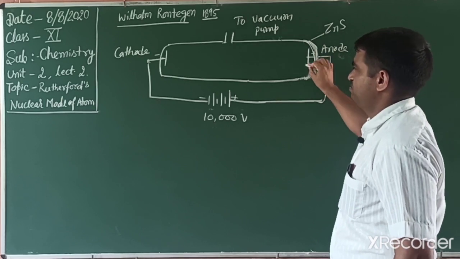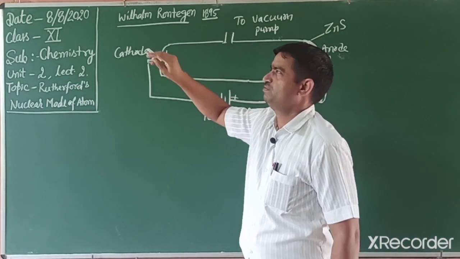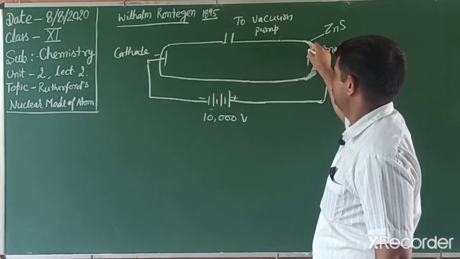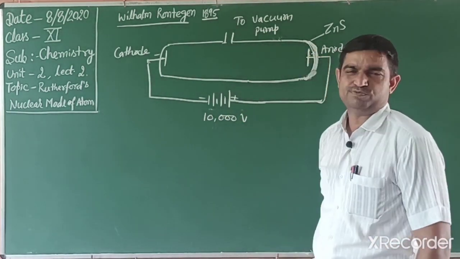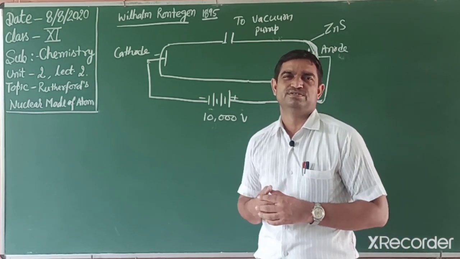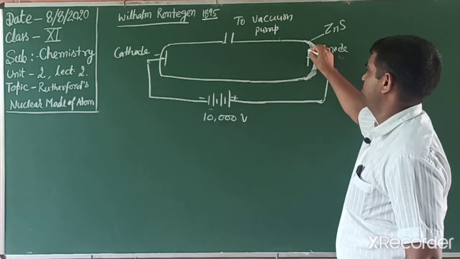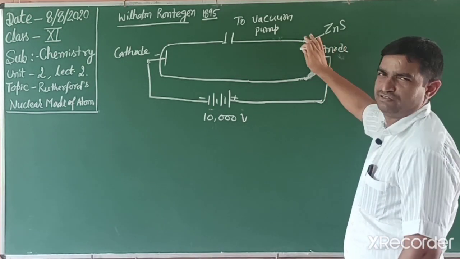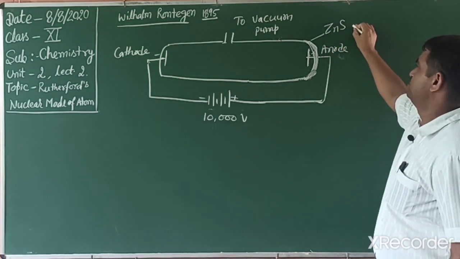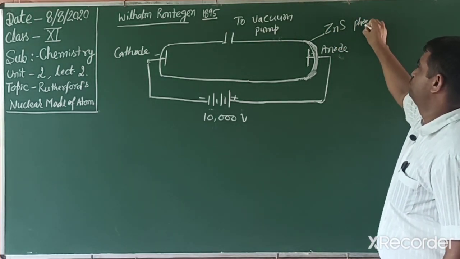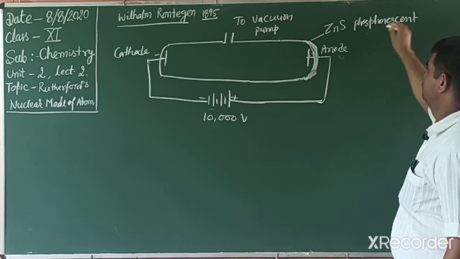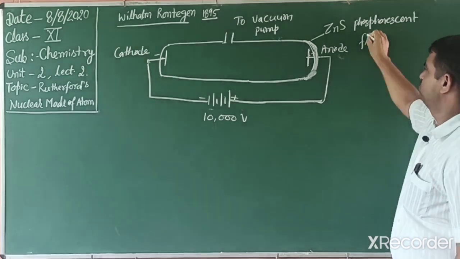So students, what happened? When these particles strike the anode surface, some radiations are released, and these radiations, even outside the discharge tube, also show phosphorescence and fluorescence.